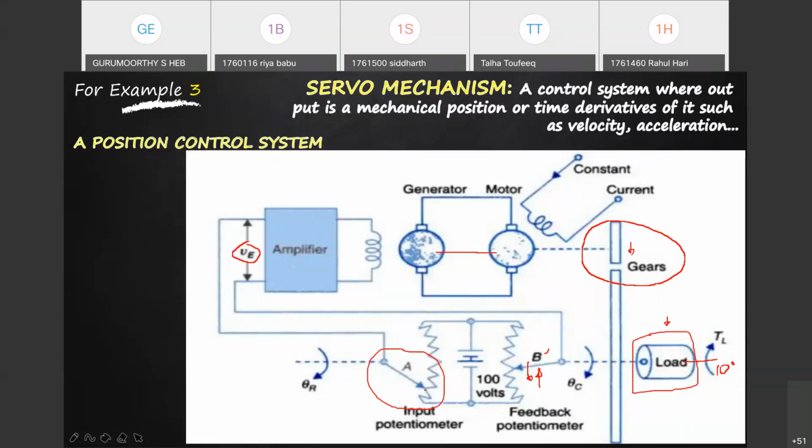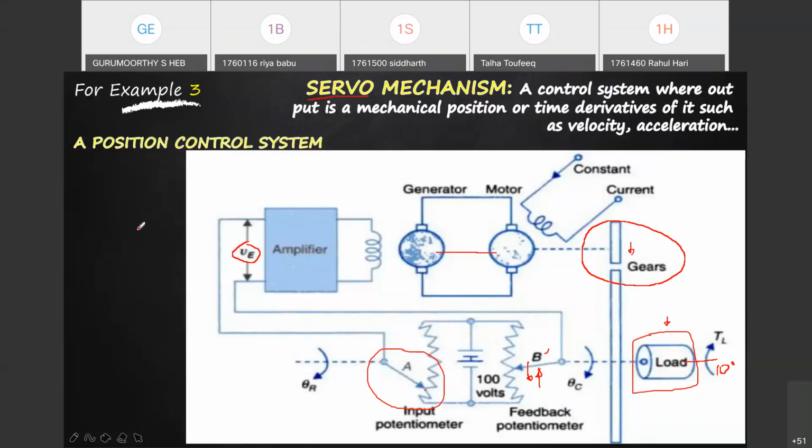This system is mostly used in servo motors. Now you may ask me what a servo is. Normally we use the term for mechanisms or motors. Servo motors are those motors whose output is a mechanical position.